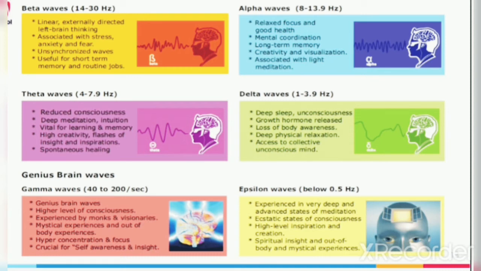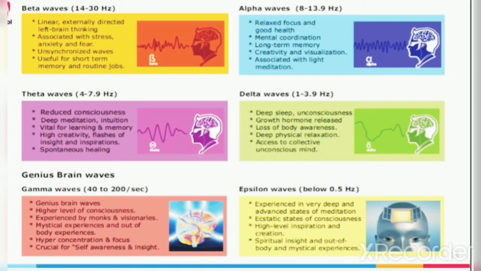Genius brain waves, gamma waves. These frequencies are 40 to 200 cycles per second. Genius brain waves, a higher level of consciousness experienced by monks and visionaries.